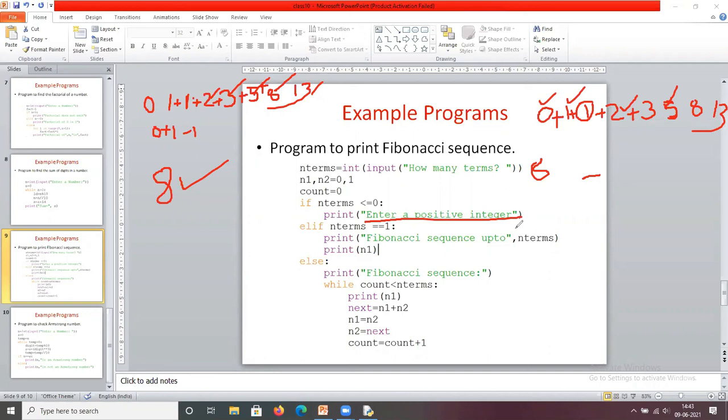And you check if the number entered is 1, then only the 1. So for example, this is the series. Here I enter 8, so the output is 0, 1, 1, 2, 3, 5, 8, 13. If I enter the number of terms as 1, then what is the expected output? Everyone please give the response in the chat box. If I enter the number 1, how many terms are we going to print?